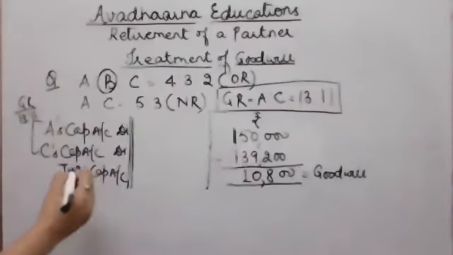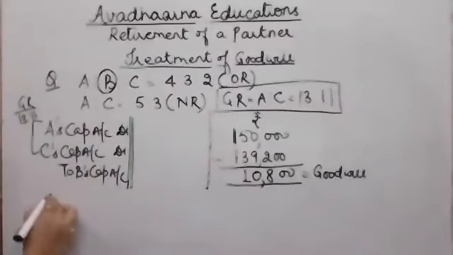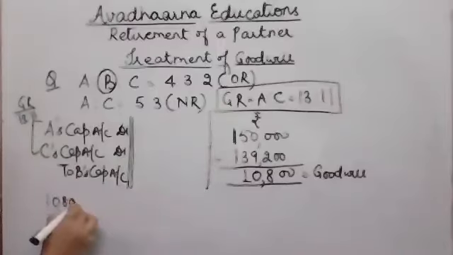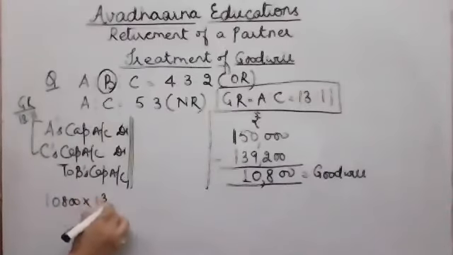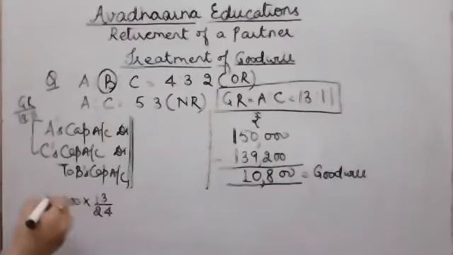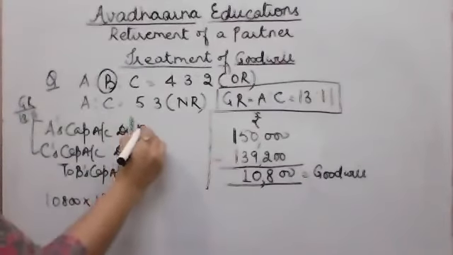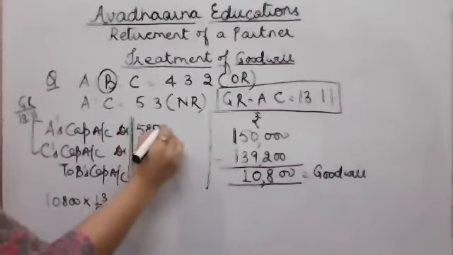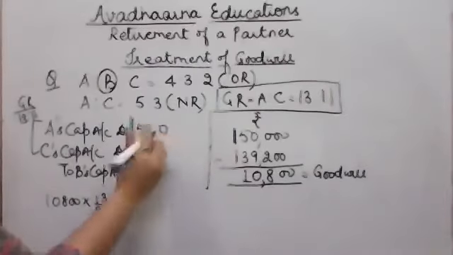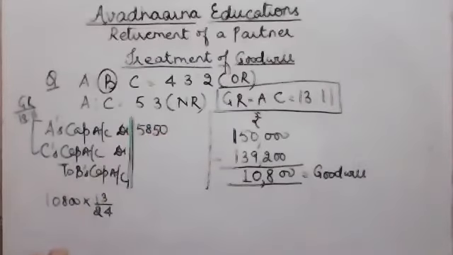A's capital account: 10,800 into 13 upon the total 24 gives 5,850. So A's capital account will be debited by 5,850.